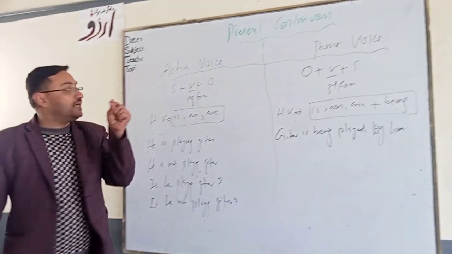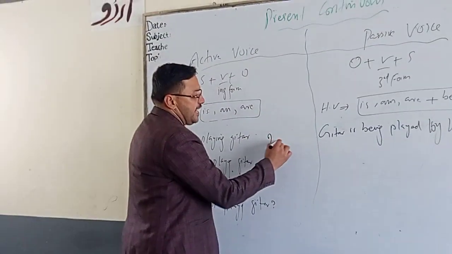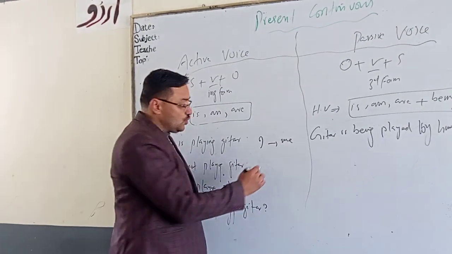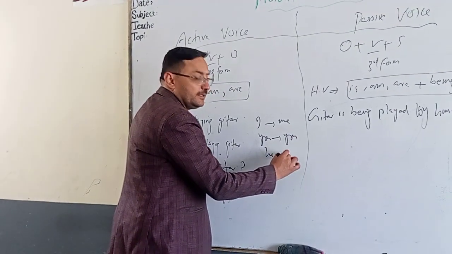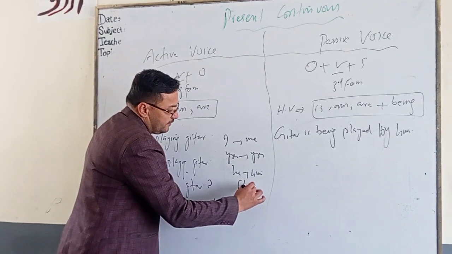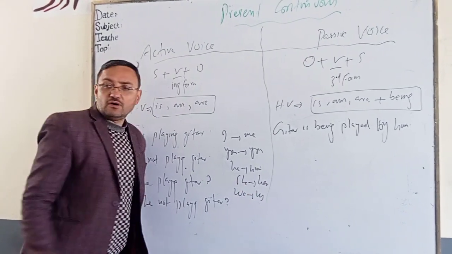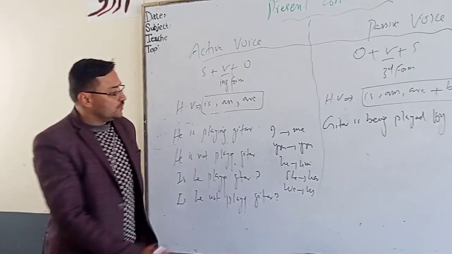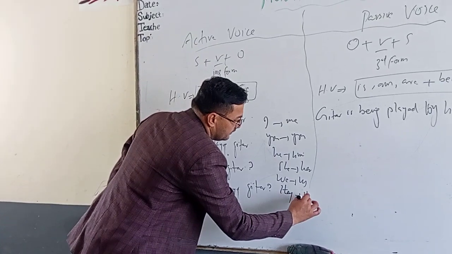You have to change these pronouns like this: I into me, you into you, he into him, she into her, we into us, they into them.